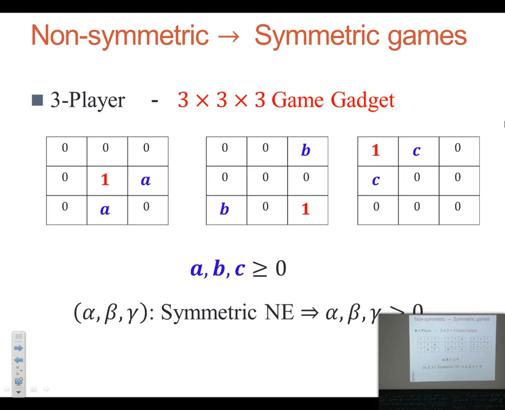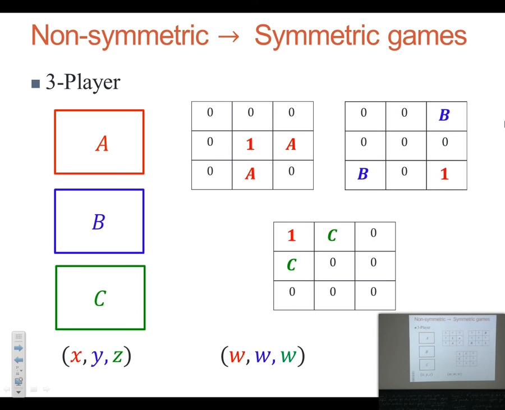Okay, so now what we do, we take any three-player game, non-symmetric. We have this gadget. So we embed these tensors in these gadgets. So now we have to blow up these entries, 1, 0, and 1 accordingly, such that they become tensors, and B here, C here. And then we show that if XYZ is a Nash equilibrium, then WW is a symmetric Nash equilibrium, where W is XYZ. This is how we do the reduction. And this gives us a fixed P and ETR as well.